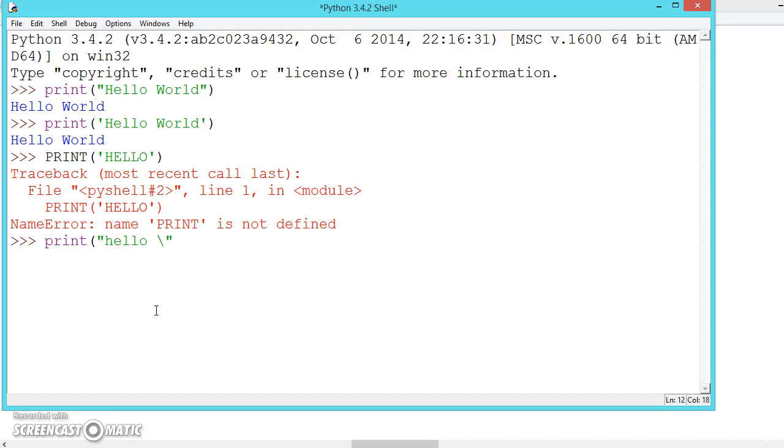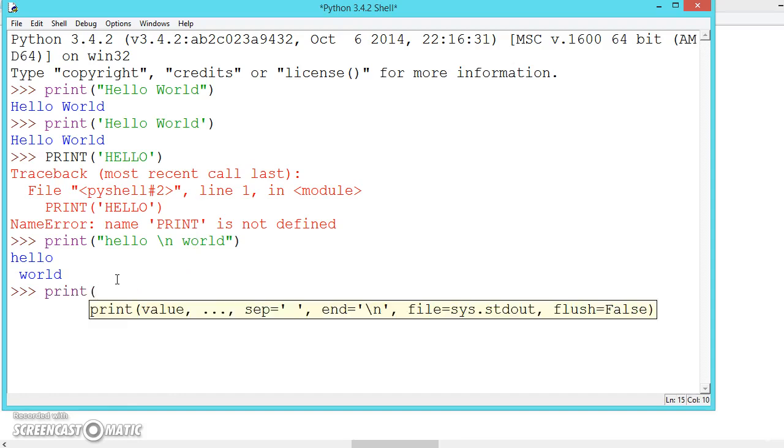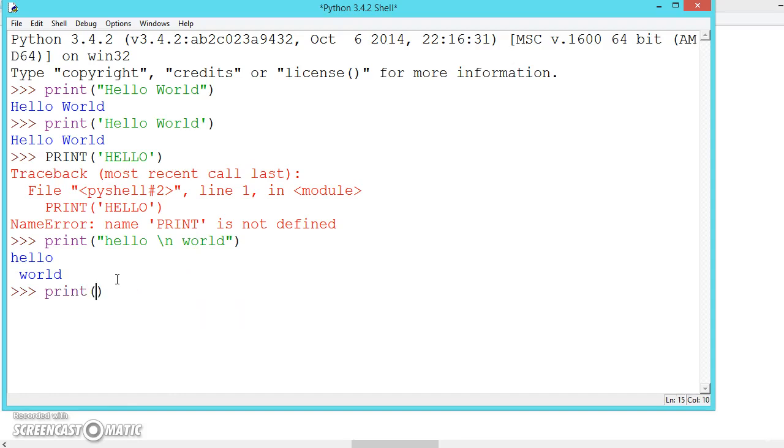Let us try something like hello, and if you want to place a word on the next line, we use backslash n, which is called an escape sequence, and then world. Now if we execute it, hello and world are printed on two different lines. Like this there is one more useful one. Backslash t is a tab sequence. It will place a tab space between the two words.